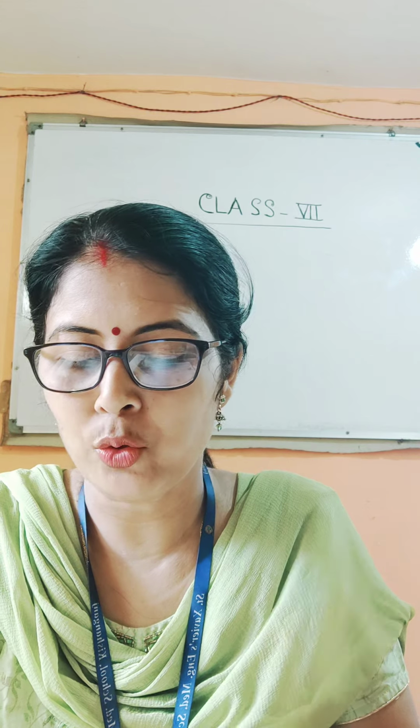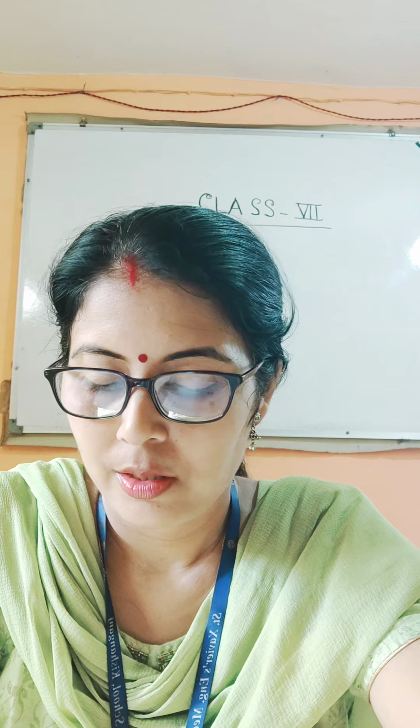Now what would be the observation after 3 to 4 days? You will find that only the nail in test tube C gets rusted. So what is the condition provided in test tube C? The nail is partially covered with tap water.